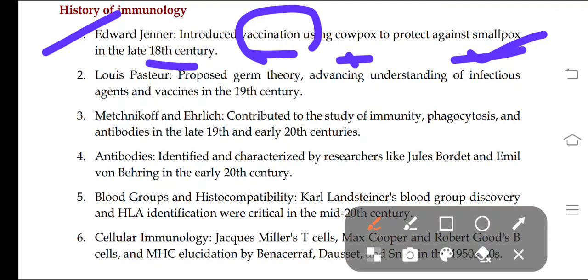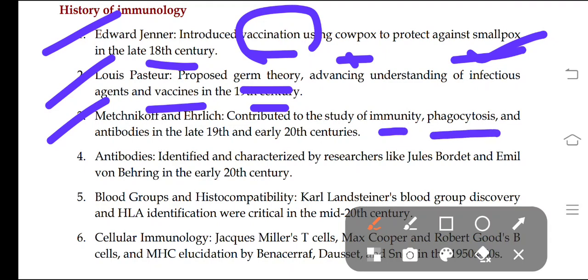Then Louis Pasteur. He proposed the germ theory in the 19th century. He also advanced the understanding of infectious agents and vaccines. Then coming to Metchnikoff and Ehrlich, they contributed to the study of immunity and phagocytosis in the 19th and early 20th century. These are the three people who contributed to the majority of immunology.